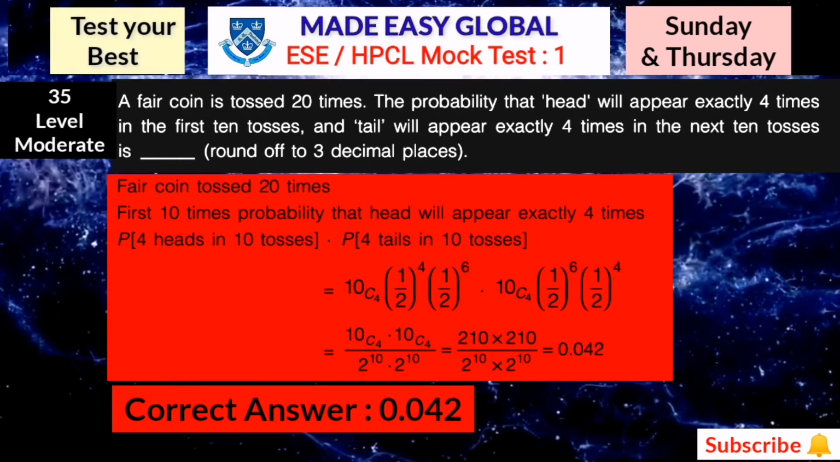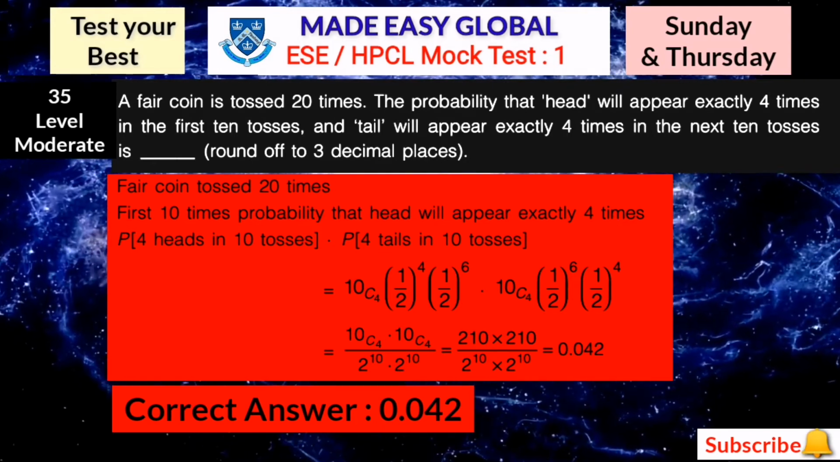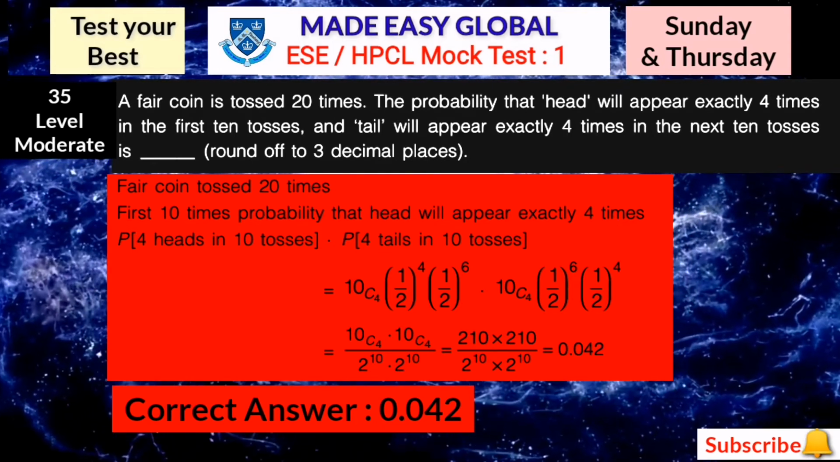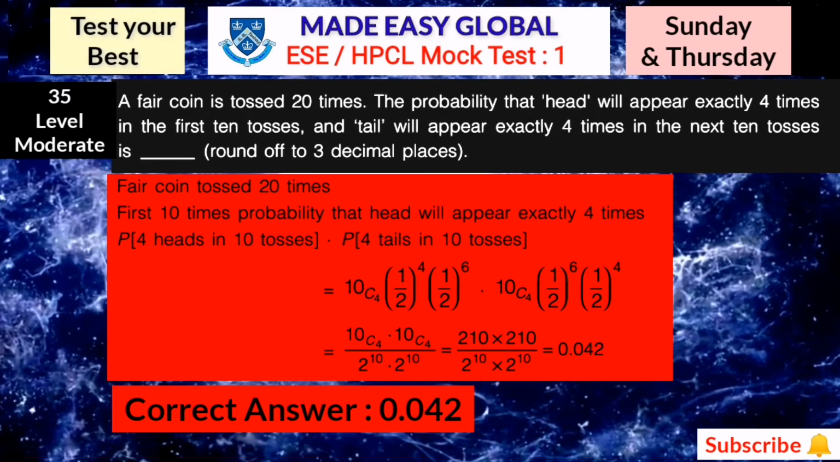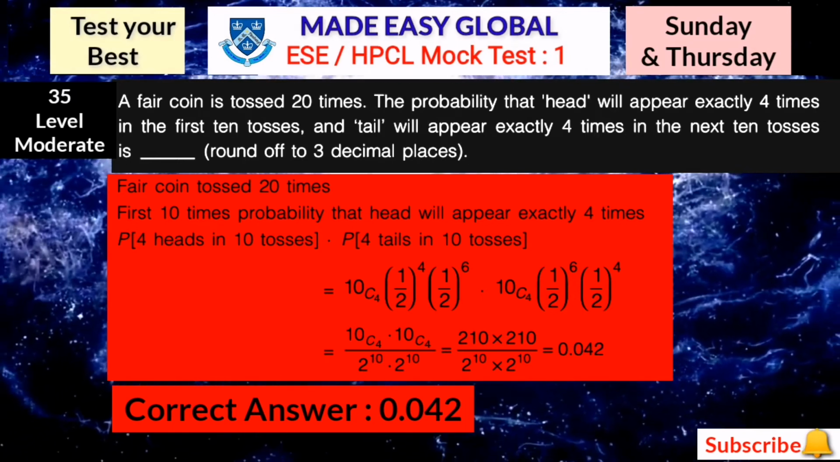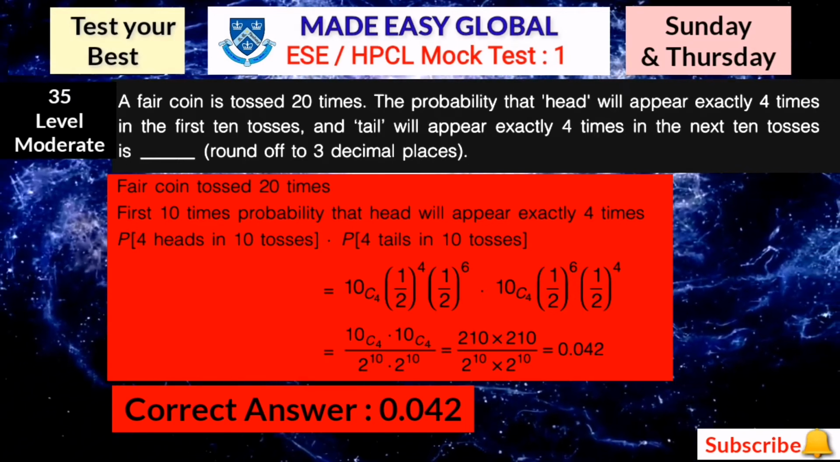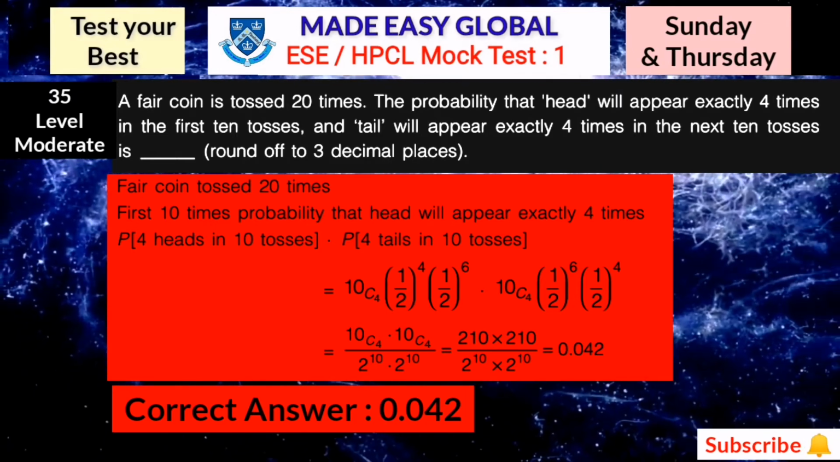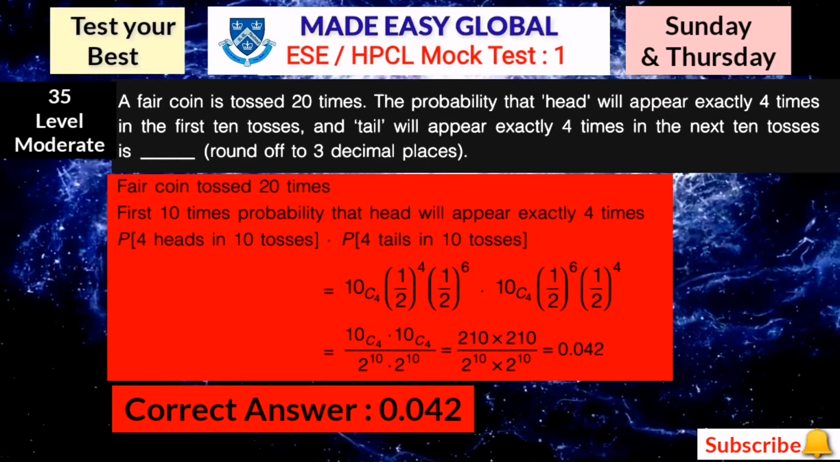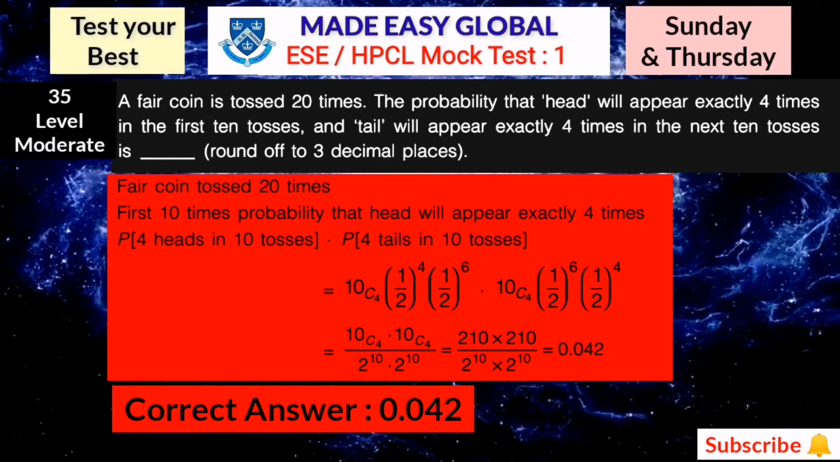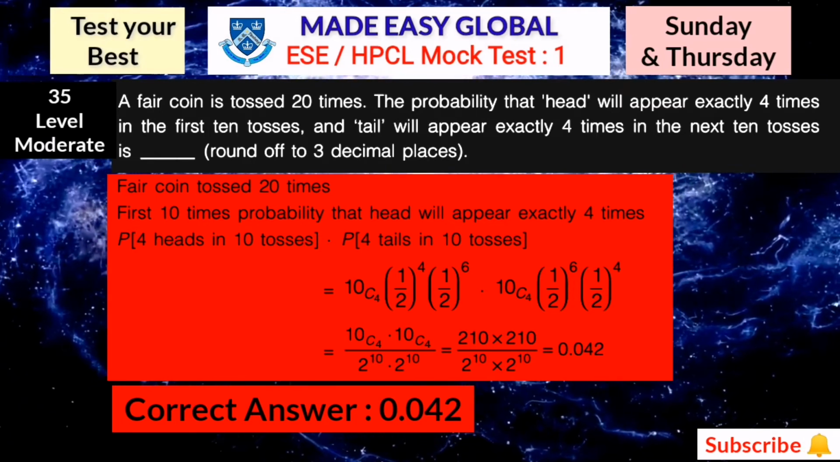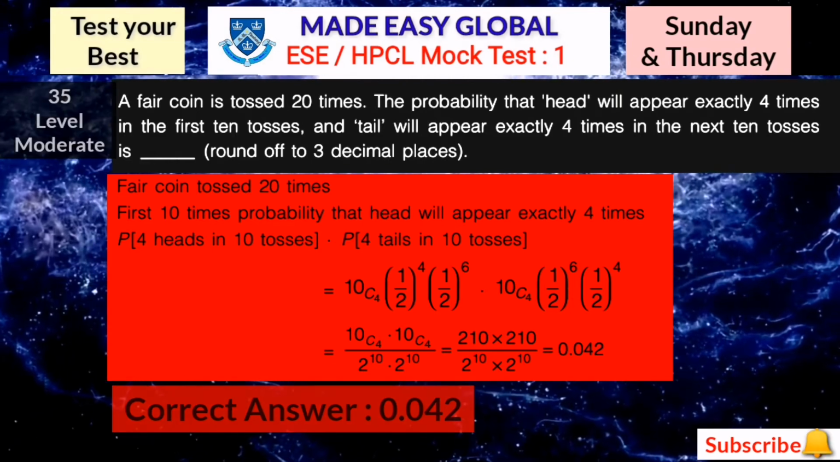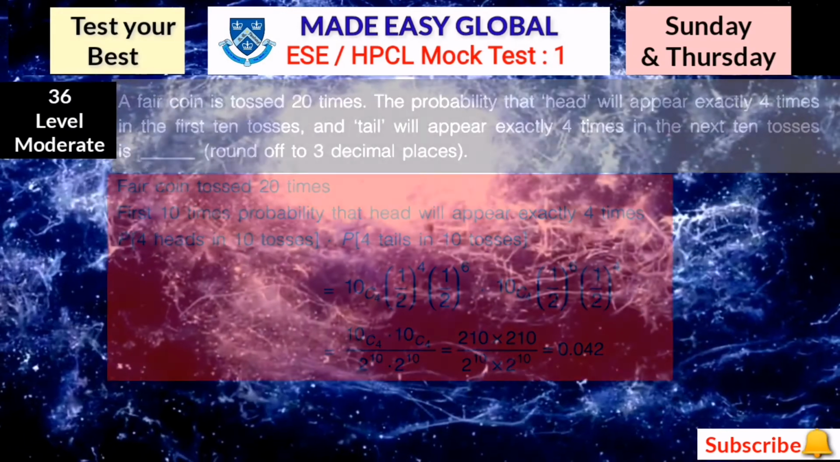Fair coin toss 20 times, so for the first 10 tosses, the probability that head will appear exactly 4 times, P of 4 heads in 10 tosses, and P of 4 tails in 10 tosses, you will get this equation: 10C4 into (1/2)^4 into (1/2)^6 multiplied by 10C4 into (1/2)^6 into (1/2)^4. So you will get 0.042.